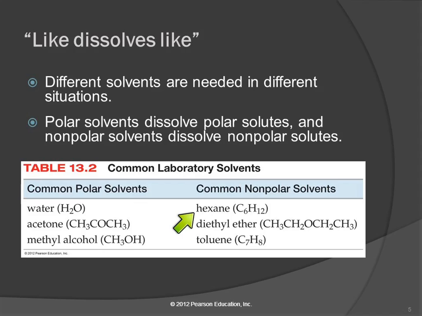These are common nonpolar solvents. Hexane, I believe that's the solvent in rubber cement, diethyl ether, toluene. These tend to be much more volatile, and they tend to have an odor to them. And you know, when I think of solvents, just in an everyday term, I think of those cans of stinky things in the garage, right? Paint thinner and paint remover, turpentine, kerosene, those sorts of things. And those are solvents as well. Those are nonpolar solvents.